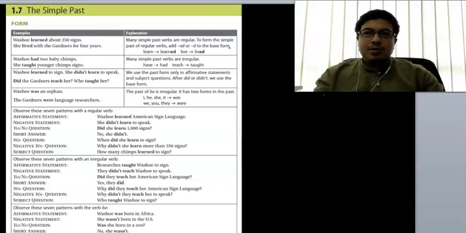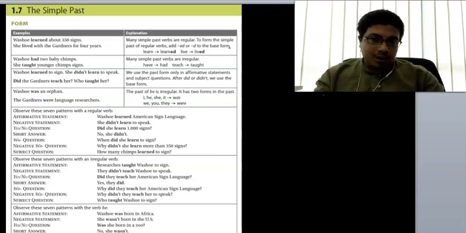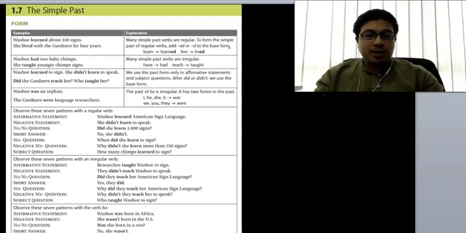So when you ask a question, was she born in KL? So the answer could be yes, she was, or no, she wasn't. Were they born in KL? Yes, they were, or no, they weren't. So were not can be shortened into weren't, W-E-R-E-N apostrophe T. So was not becomes wasn't, were not becomes weren't.